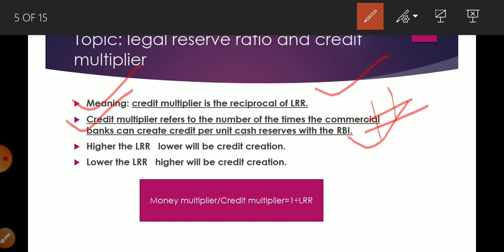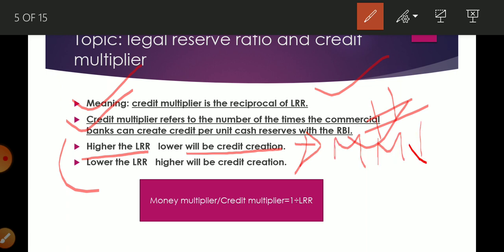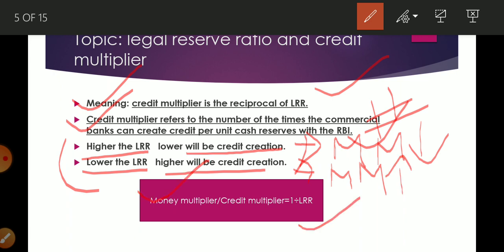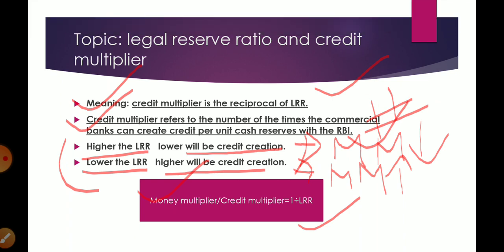Now this explains that higher the legal reserve ratio, lower will be credit creation. Why? Because the value of money multiplier is going to be low. And credit creation depends upon the value of money multiplier. That's why lower the legal reserve ratio, it means there will be higher credit creation. Why? Because the value of money multiplier is going to be high. So money multiplier, this is the equation. How we calculate? 1 upon LRR. So this is the meaning and equation.